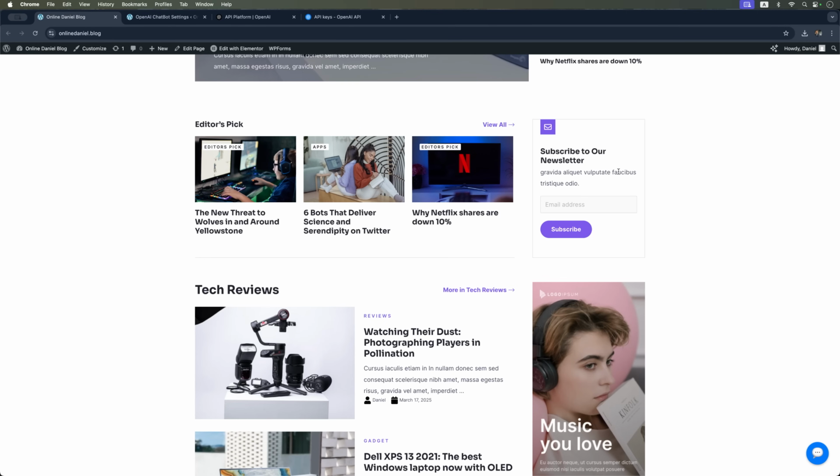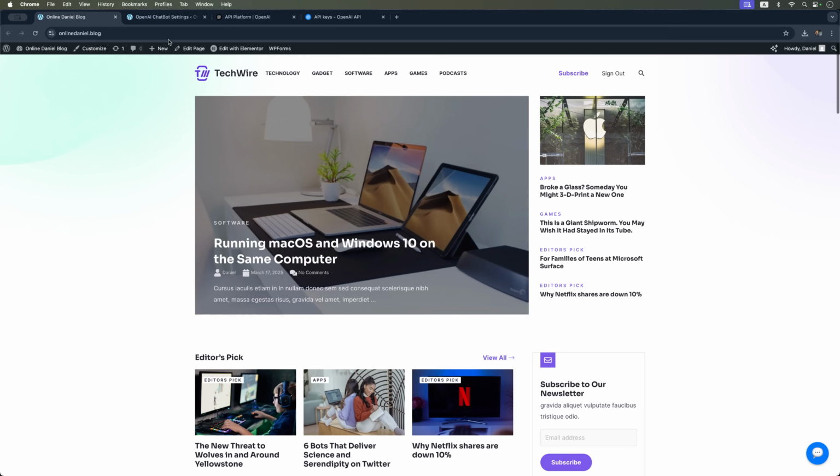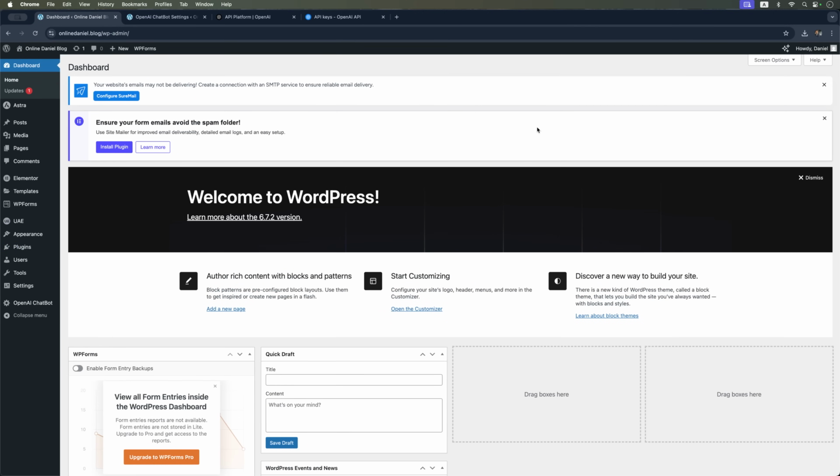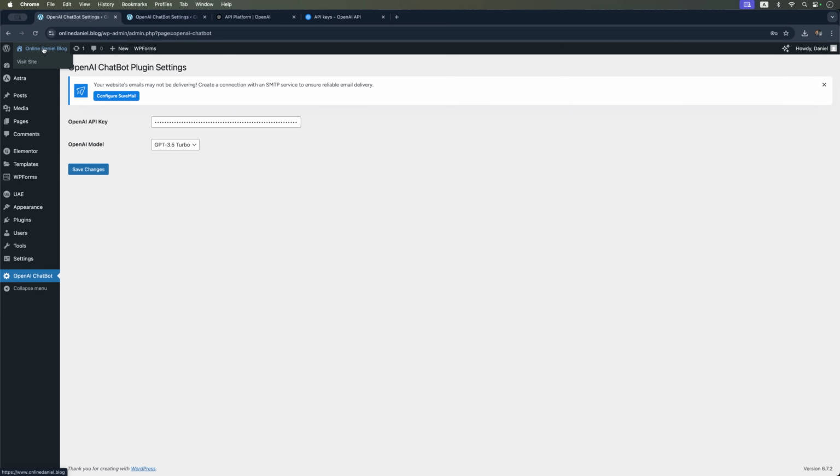So that's it. A minimal set of features and files for a WordPress plugin for your website. In just a few minutes, we have created an OpenAI chatbot that can assist your site visitors. Final thoughts.